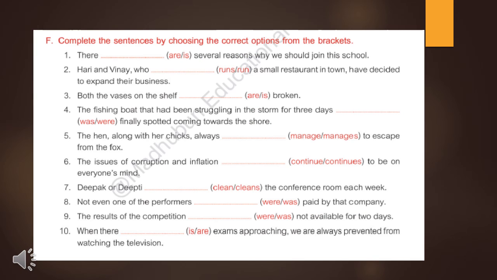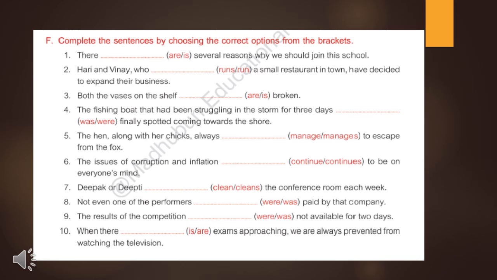Now we'll solve exercise F. Complete the sentences by choosing the correct option from the brackets. Now see the sentences one by one. There are/is several reasons. We have to use the helping verb according to several reasons. Several reasons is a plural subject. That's why we have to use are here. There are several reasons why we should join the school.